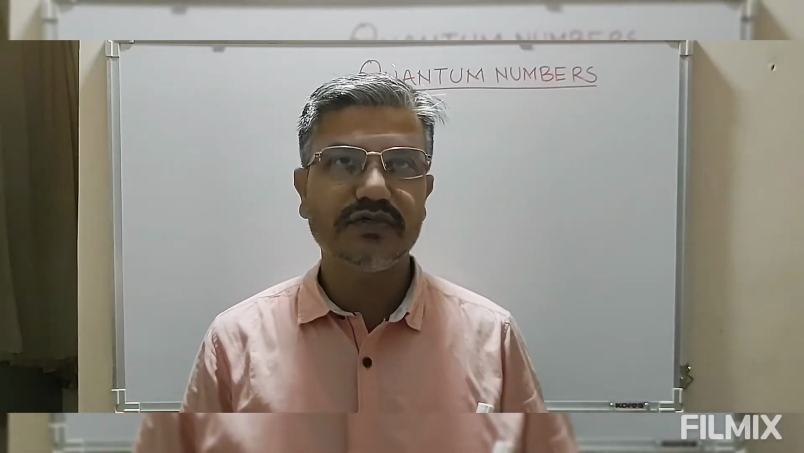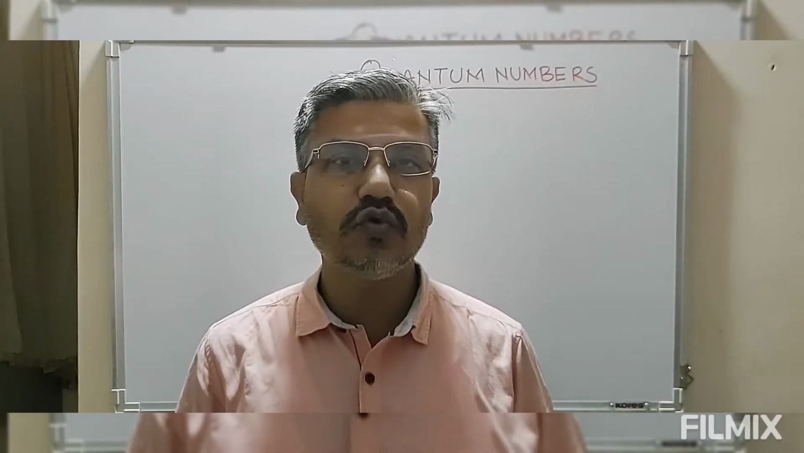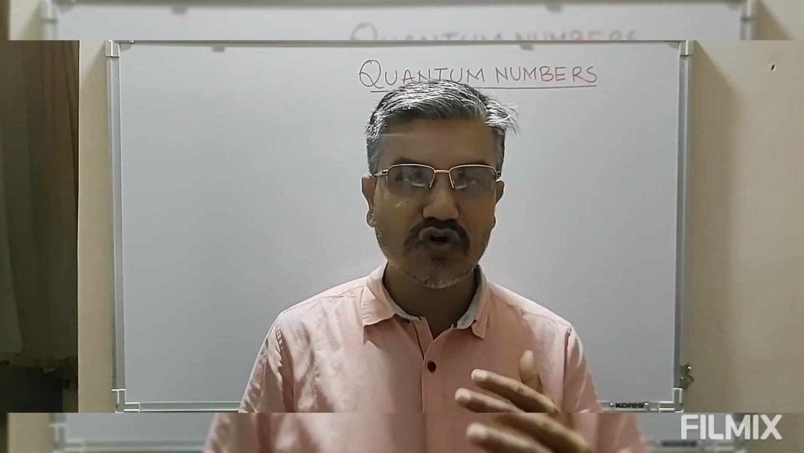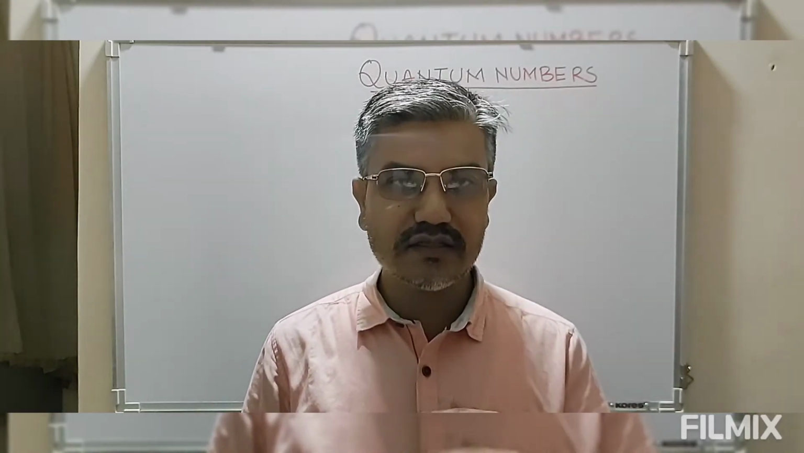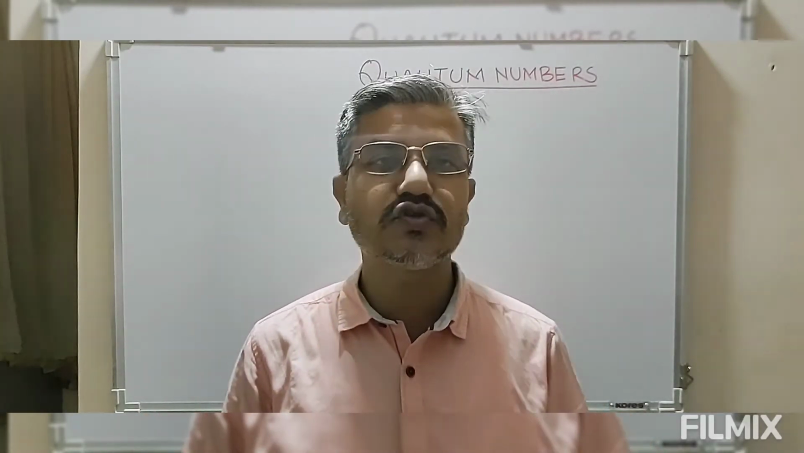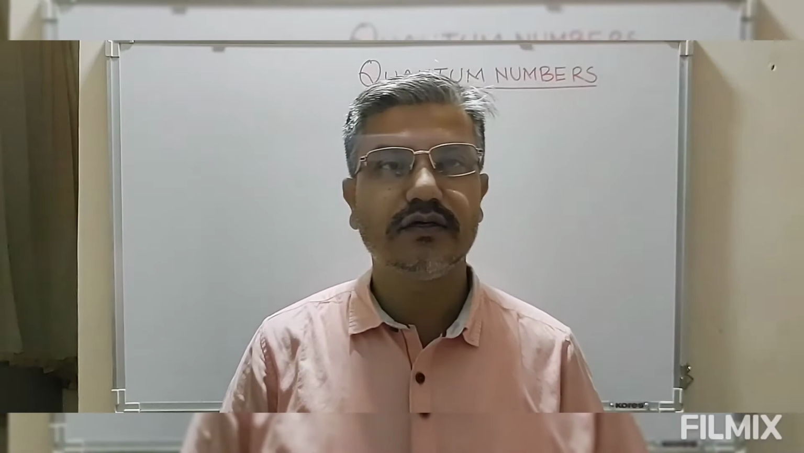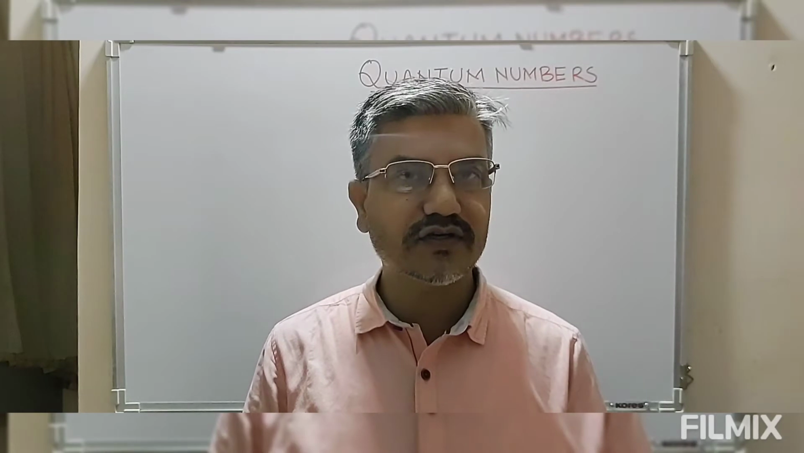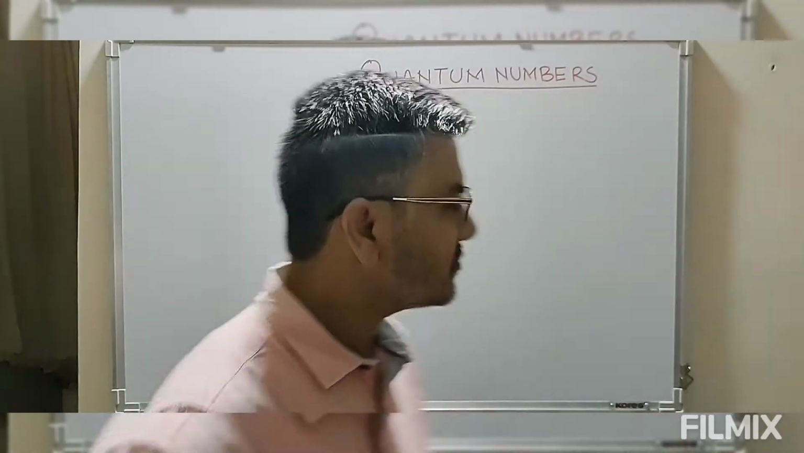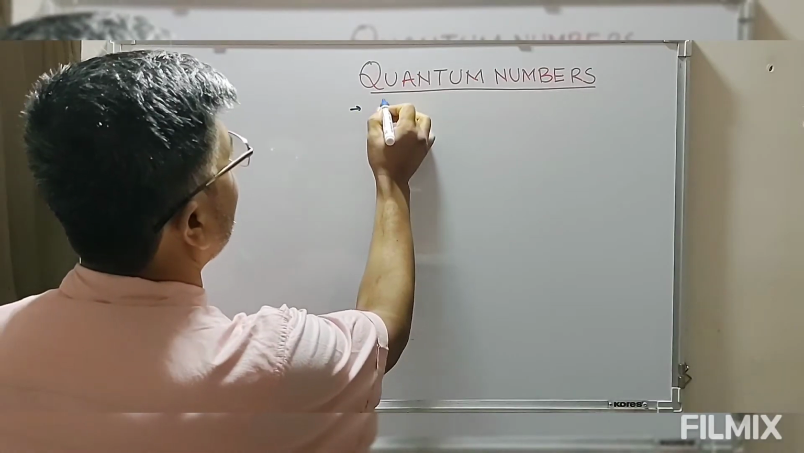These quantum numbers are the variables which are required to locate an electron in an atom. So these four quantum numbers are required to locate, to pinpoint an electron in an atom. These four variables which are required to determine an electron in an atom is what we call the quantum numbers. So from definition point of view, these are the four variables